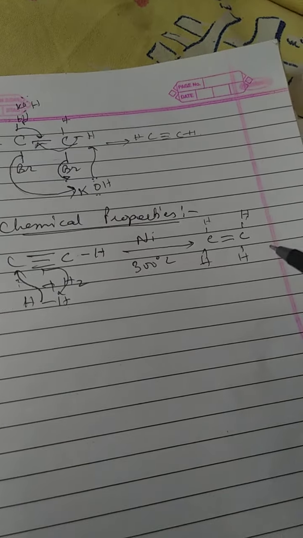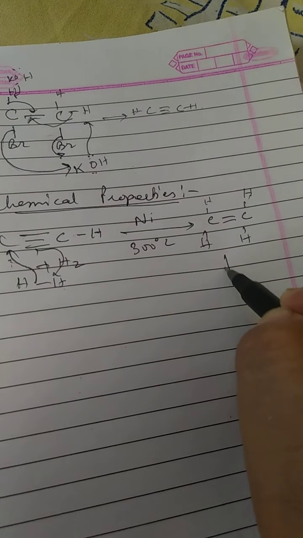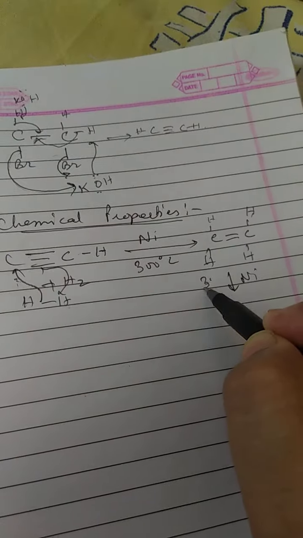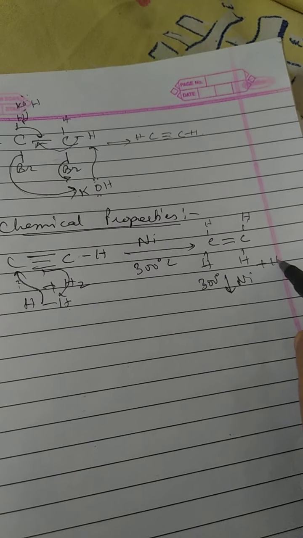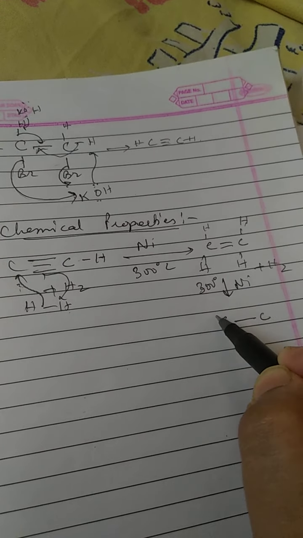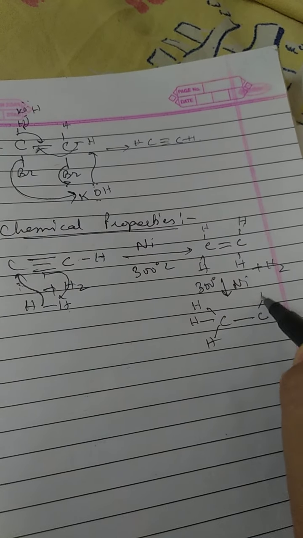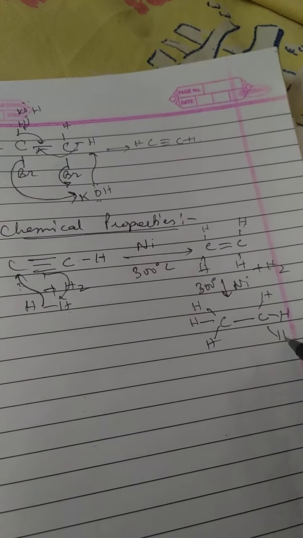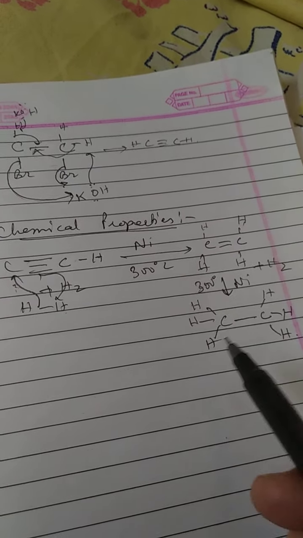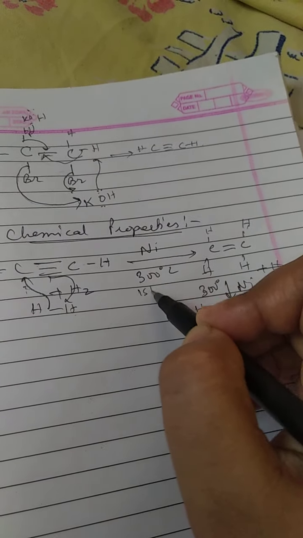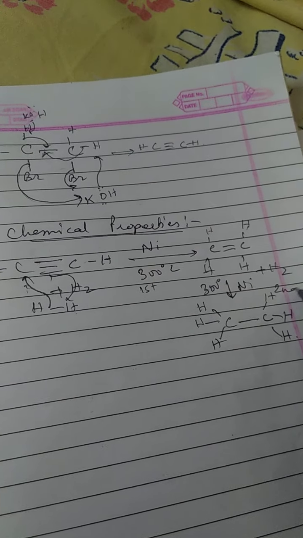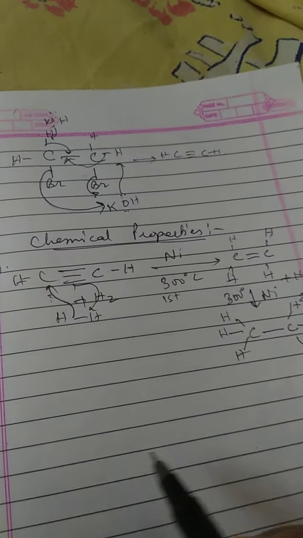In the next step it will further add hydrogen, and finally it will form the ethane molecule, that is the corresponding alkane. Here this is your first stage and this is your second stage. The addition takes place in two steps.